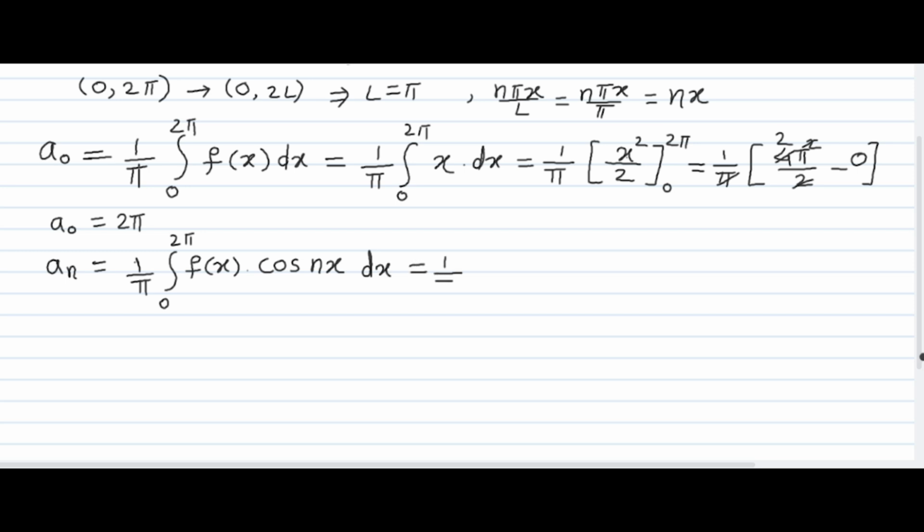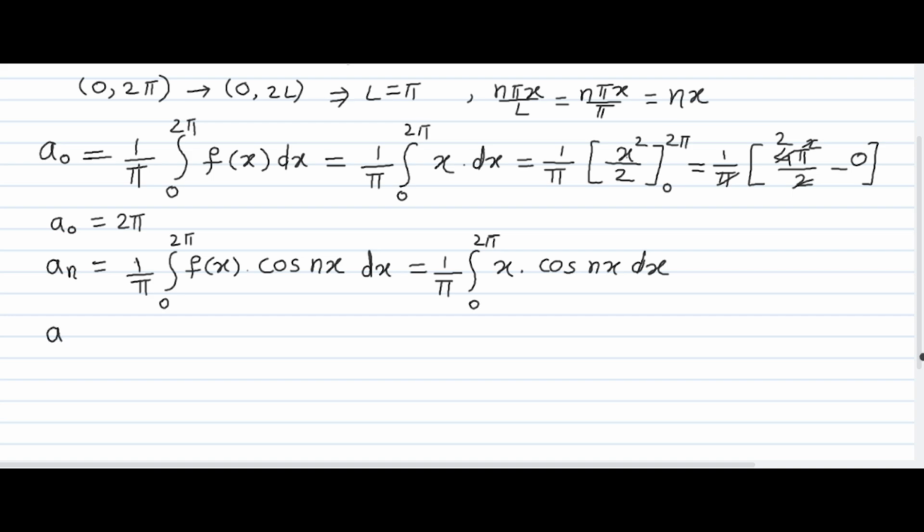Now what we have to do? Put the value of f of x. So this an becomes 1 upon pi, upper limit 2 pi, lower limit 0, f of x is x into cos nx dx. Now how to solve this particular integration? We can go with the integration by parts method while calculating the integration.